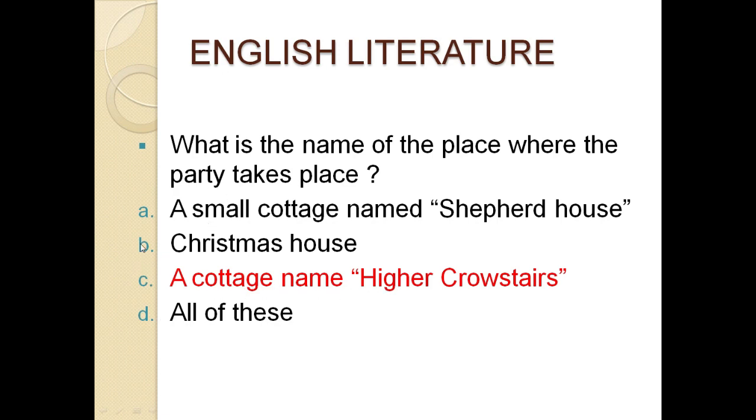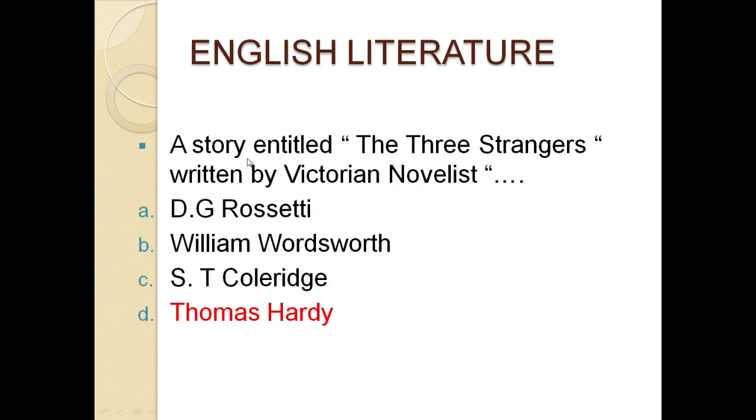And the last one, a story entitled The Three Strangers, written by a Victorian novelist. Option number A, D.G. Rossetti. Number B, William Wordsworth. Number C, Samuel Taylor Coleridge. And number D is Thomas Hardy. The correct option for this MCQ is option D, Thomas Hardy.